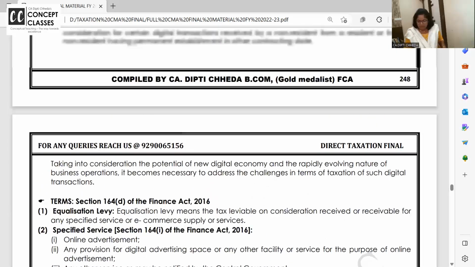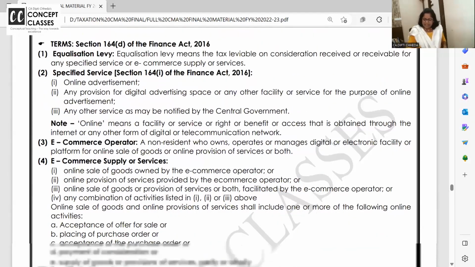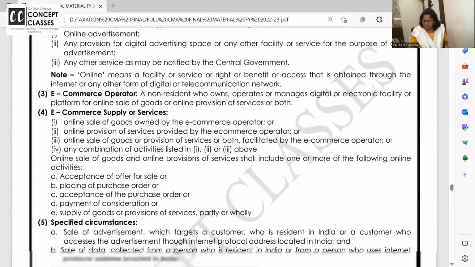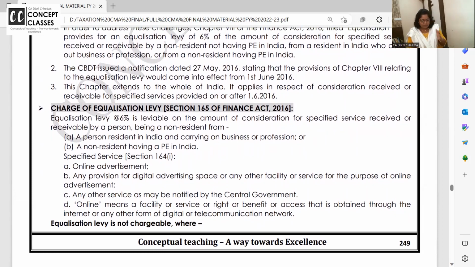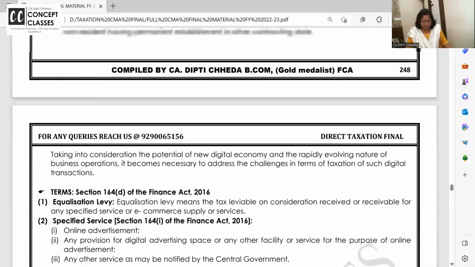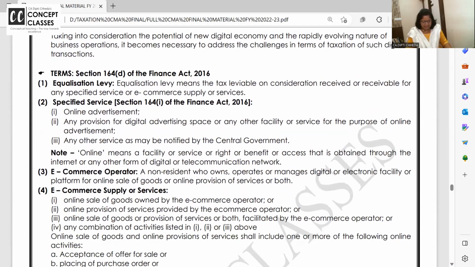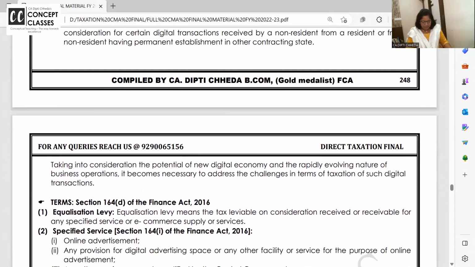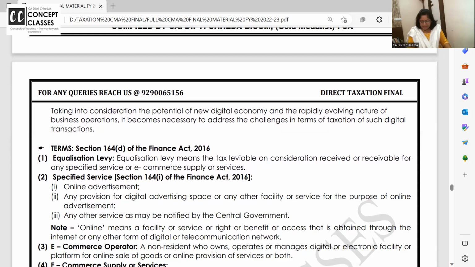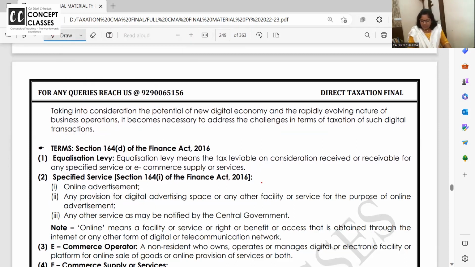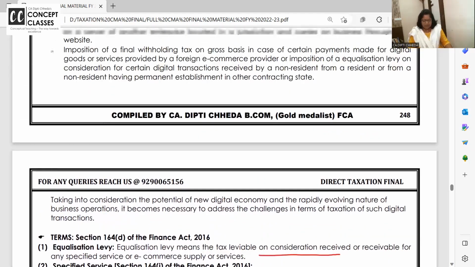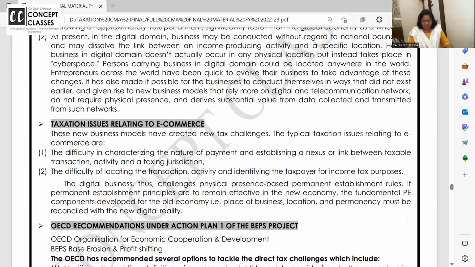Equalization levy. Okay, right. Let us directly start with the terms used. Are you able to get it? Page number. Check karo. Might be one page here and there because I converted word into and say then saved. Equalization levy means the tax. Which tax? Income tax only. On the consideration received or receivable on specified service or e-commerce supply or service. Okay. So that's what is equalization levy.